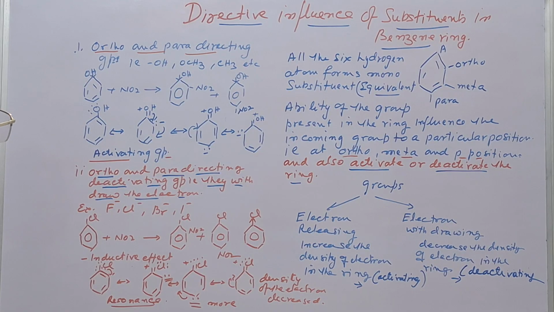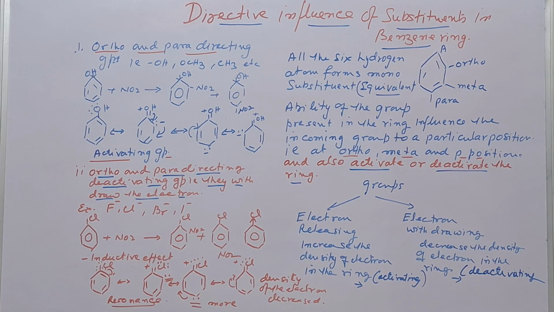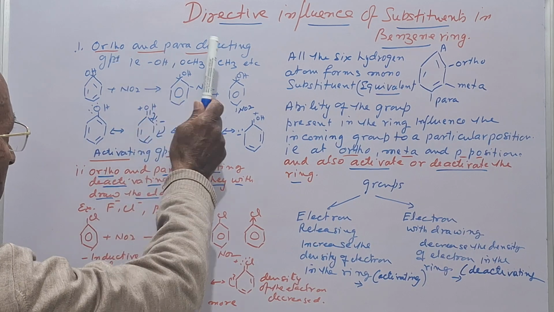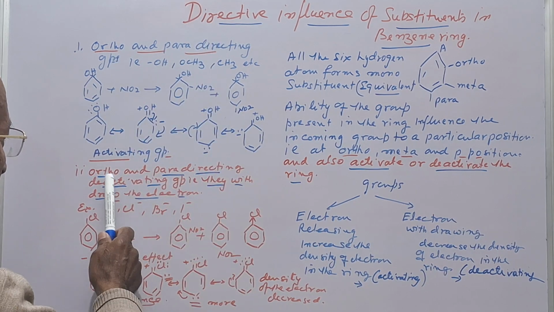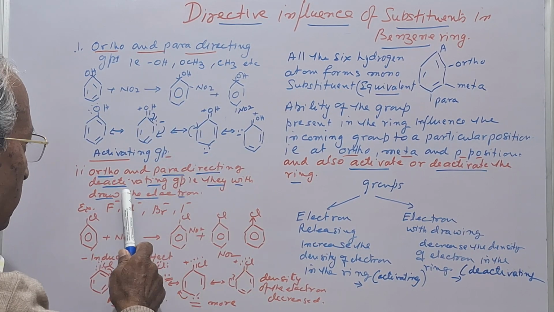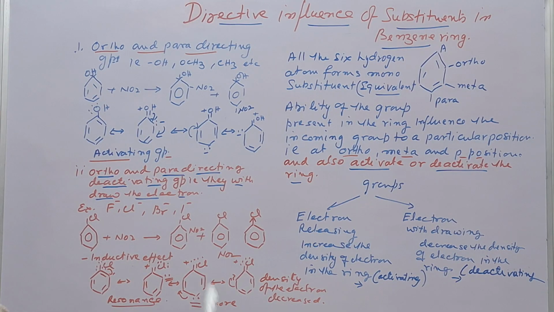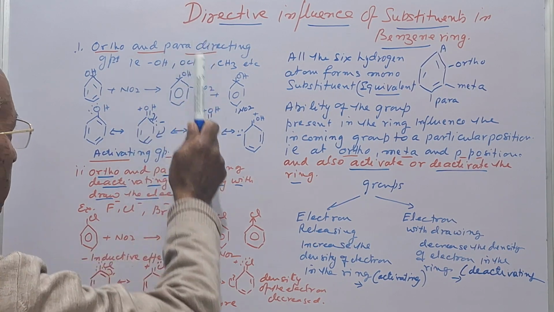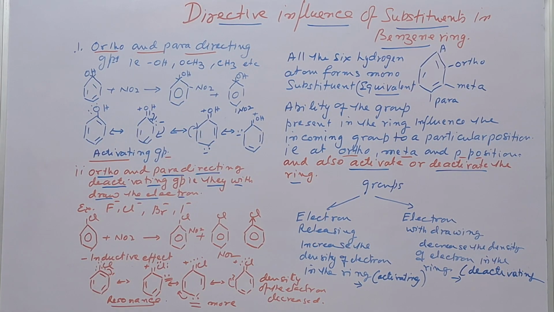Now I will explain a few examples in the case of ortho and para directing, that is deactivating, and ortho and para directing, that is activating in nature.